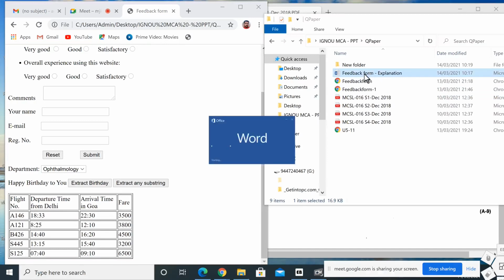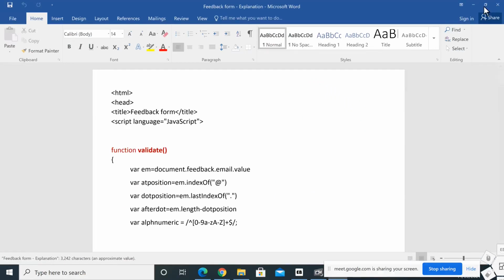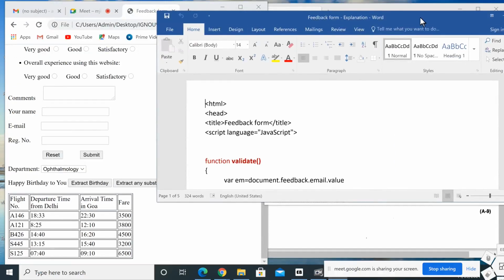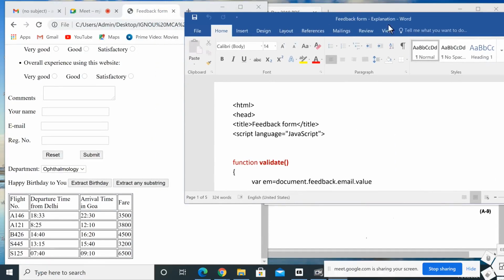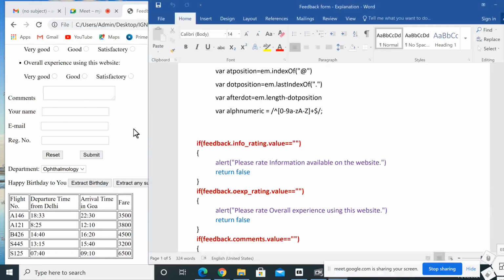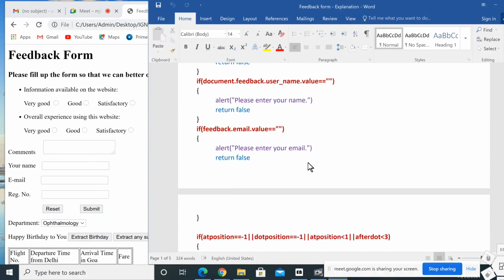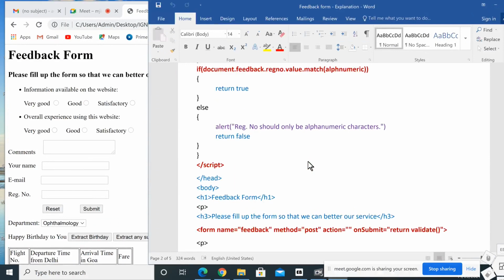So for readability, I saved it in Microsoft Word, and the HTML program I can send to you later. So this is the first part I will explain. First, the feedback form. This is the scripting part that I will explain later.